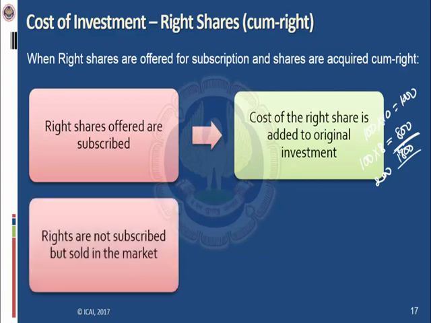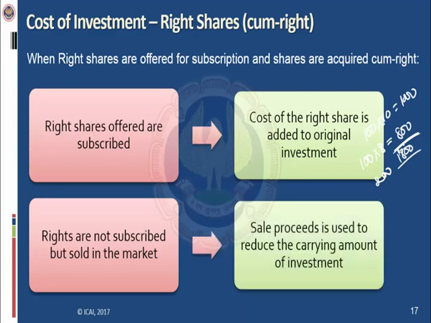What if the rights are not subscribed but sold in the market? So here is the twist. Here is the difference between the ex right calculation and the cum right calculation. In this case, sale proceeds are used to reduce the carrying amount of investment. So why is it used to reduce the carrying amount of investment? Because when the entity made the earlier investment, it paid a higher price to enjoy the fruits of right. So in this case, let's say 100 multiplied by 10, 1000 is the portfolio, 1000 is the value of investment which A Limited has made cum right.